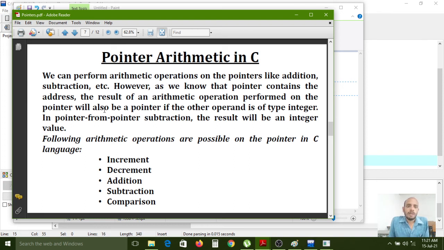Just now I told you, pointers contain another variable's address.